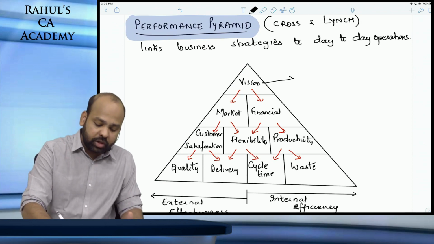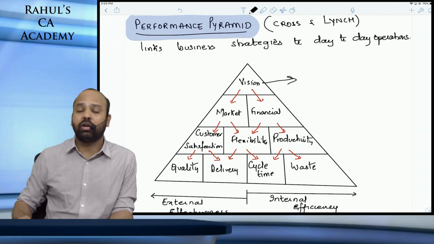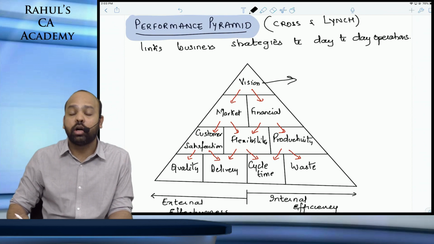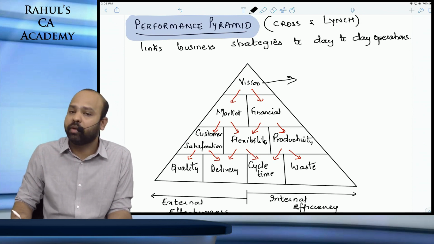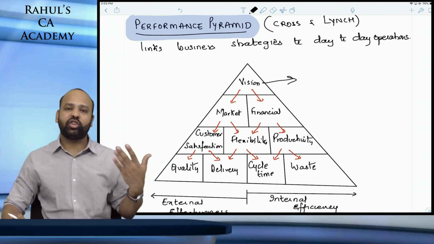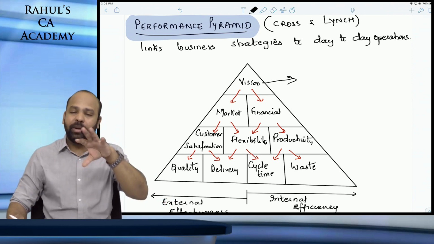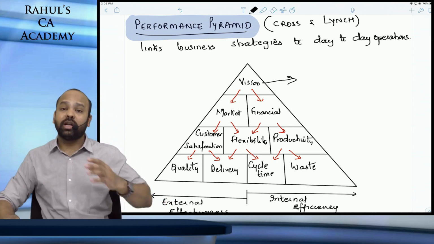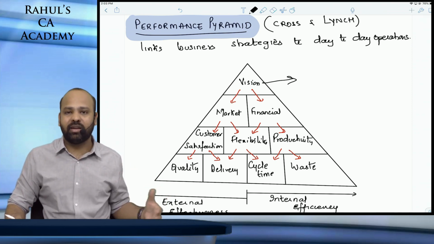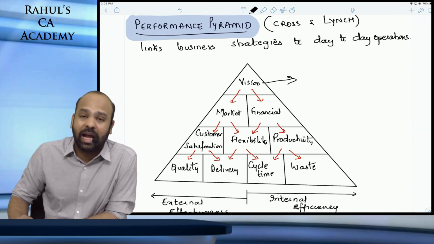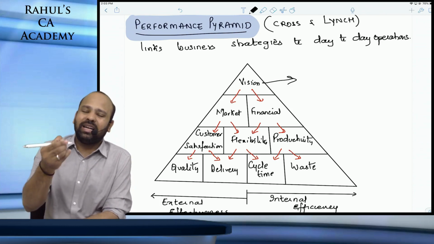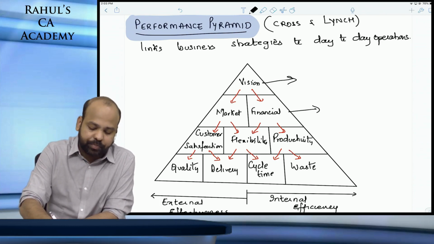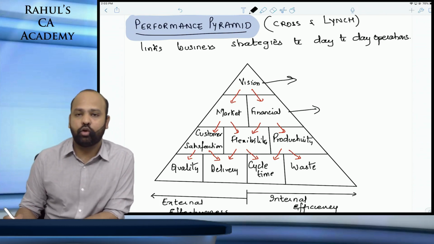You have the vision or the mission of the organization that talks about how the company will achieve its long-term objectives and the competitive advantage. How is an organization going to achieve that? At the top, we have the vision or mission of the organization, describing how the organization will achieve the long-term objectives and the competitive advantage. Under that, we have the business units that you talk about.